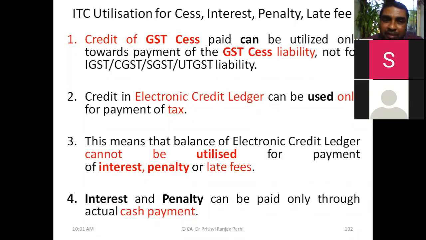At that point also, you discussed that credit of GST cess can only be utilized for settling GST cess liability. Meaning, it cannot be utilized for settling IGST, CGST, SGST or UTGST. This point is clear to you. If cess credit is there, that can be used for settling cess liability only. Okay.